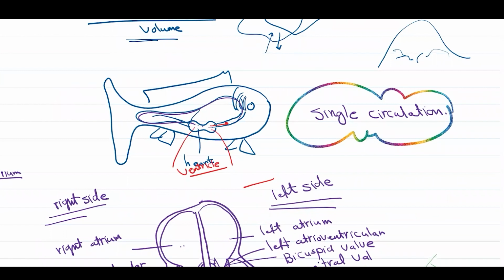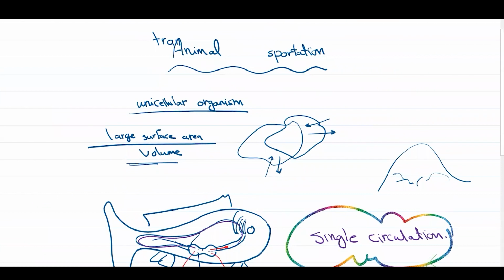To make it easier for you, the organisms which have a circulatory system without a pump or vessels, simple diffusion is enough for them to take their nutrients and get rid of their wastes. They have a large surface area to volume ratio. They have a low metabolic rate.